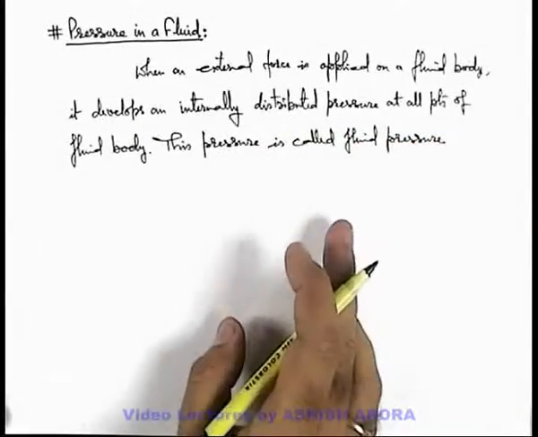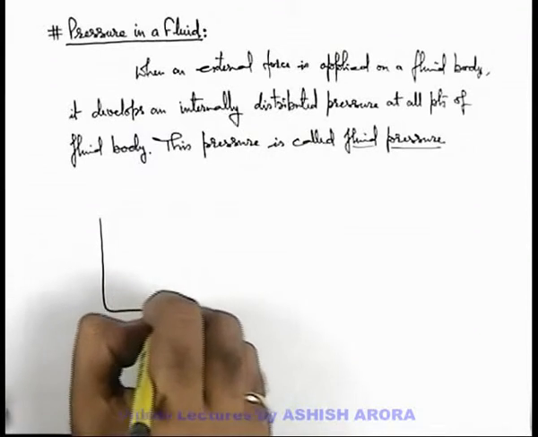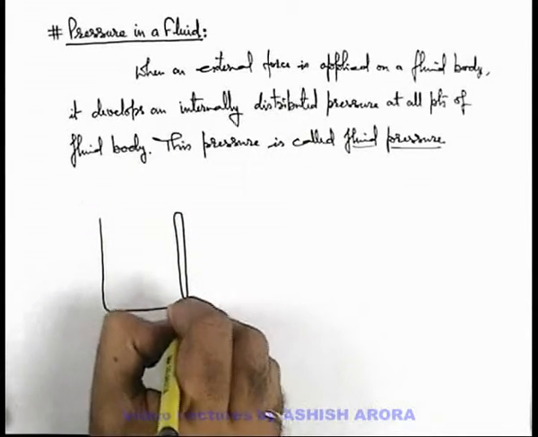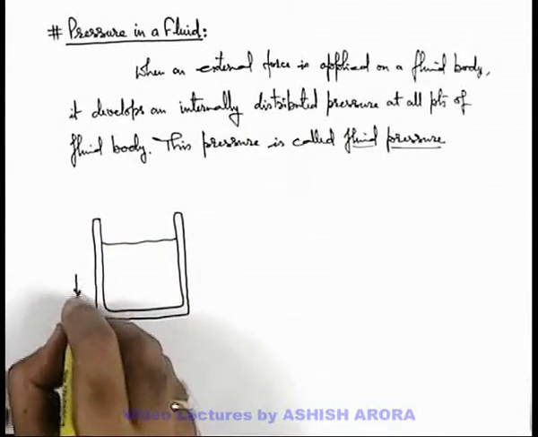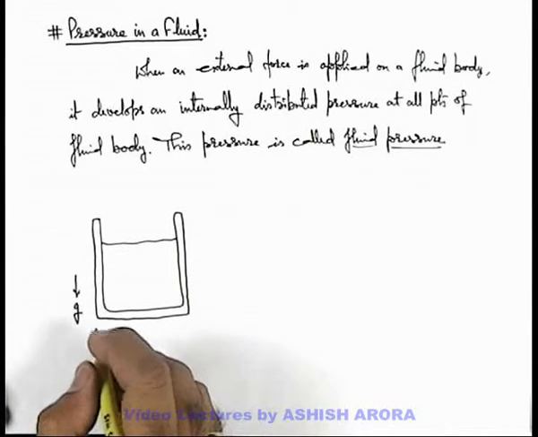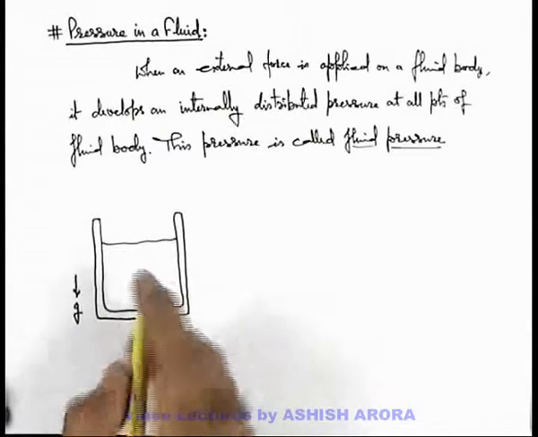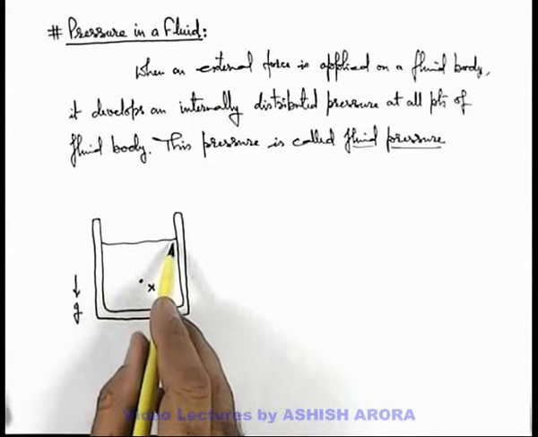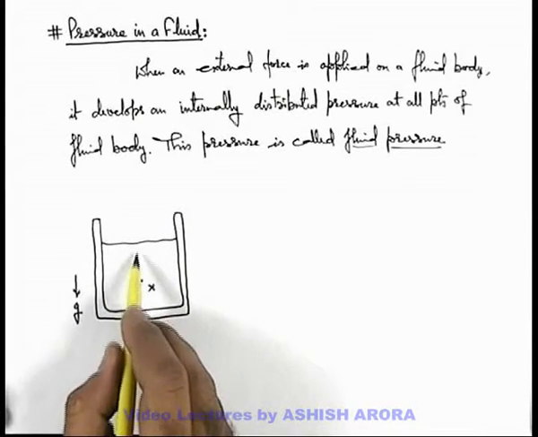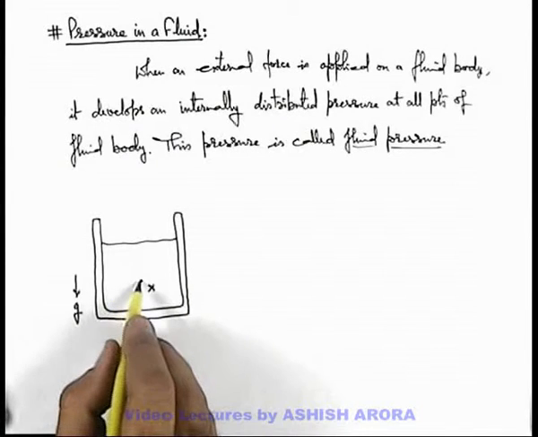The best way to understand this fluid pressure is to take up an example of a liquid taken in a container. Say we are given a container in which liquid is taken, and say gravity is acting in downward direction, so due to gravity the weight of this liquid body is acting in downward direction. At every point, if we consider a point x in this liquid, the whole fluid weight which is above the point x will be pushing the fluid below the point x in downward direction.